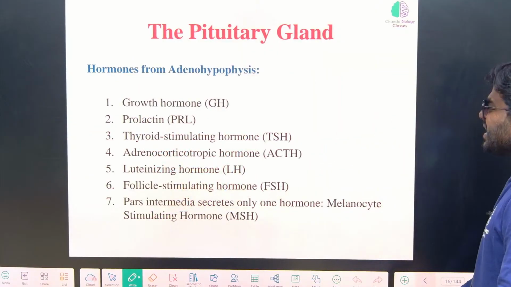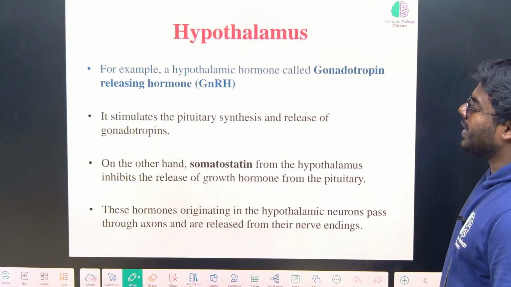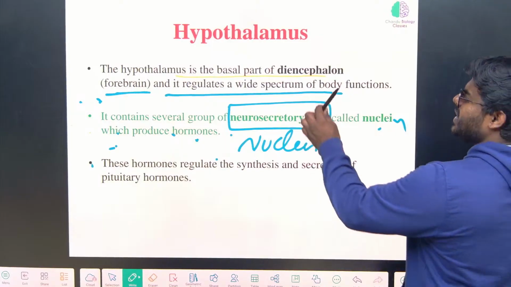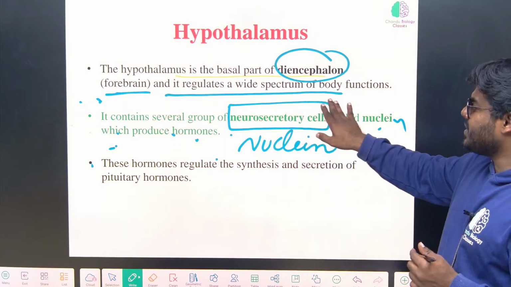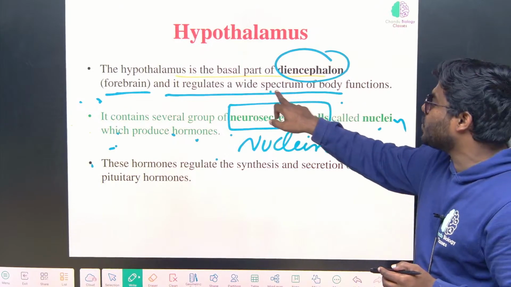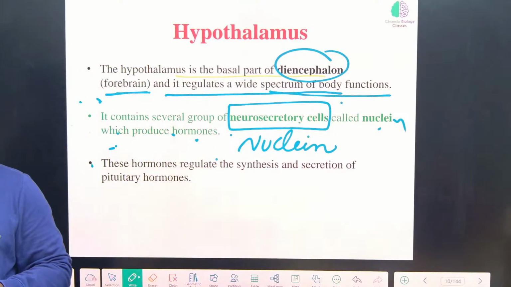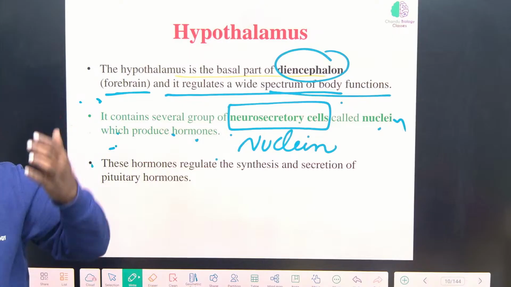So now once again, quickly understand what is hypothalamus. Hypothalamus is the basal part of our forebrain. It controls a wide variety of body functions. Breathing and exchange of gases, respiration control is present in hypothalamus.